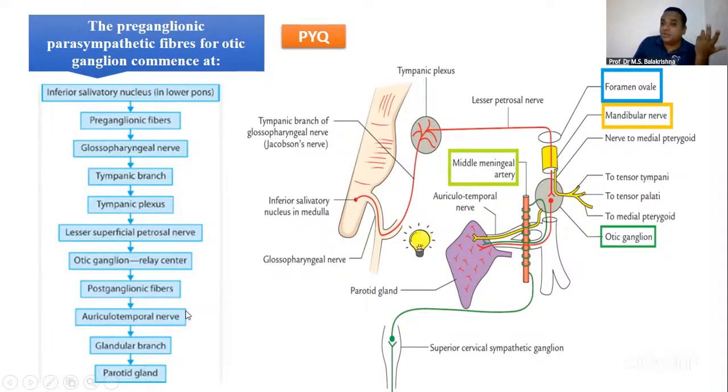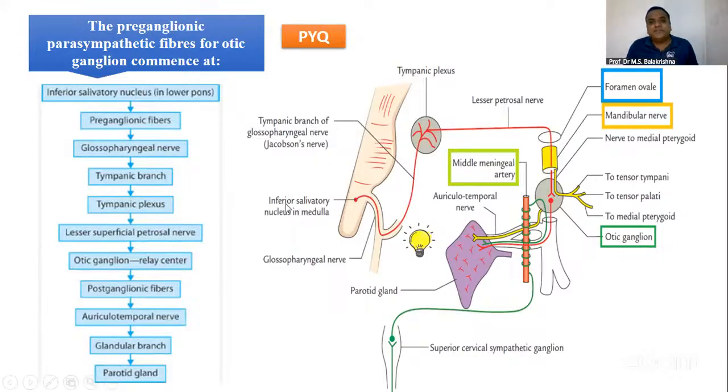So they can ask you which ganglion? That is your otic ganglion. Okay, so this is your ganglion in the diagram. They can even mark some of the landmarks, some of the labeling, block it, and ask you what it is.